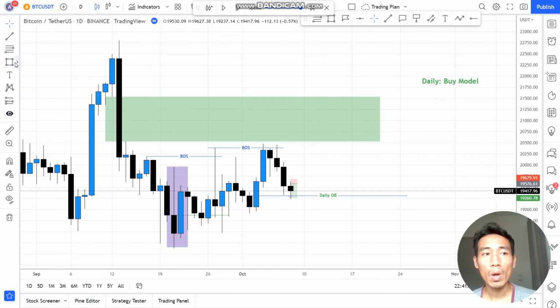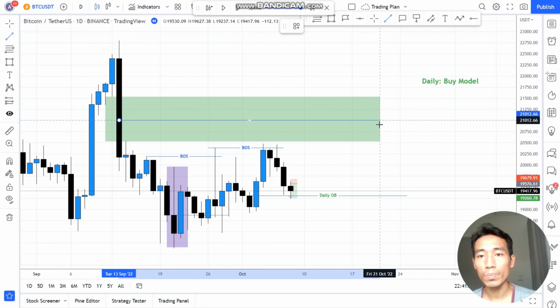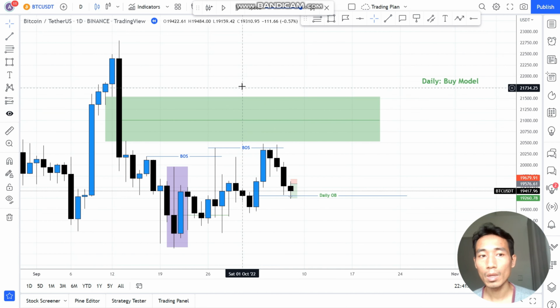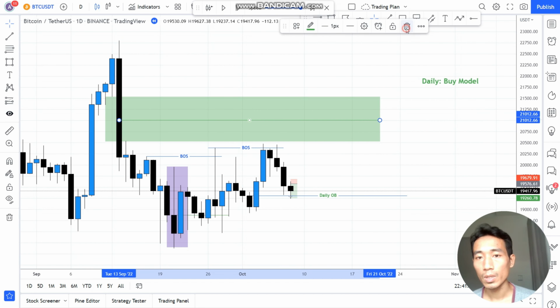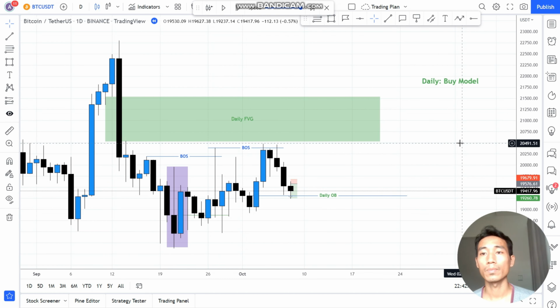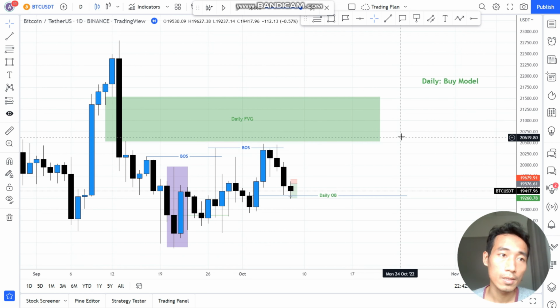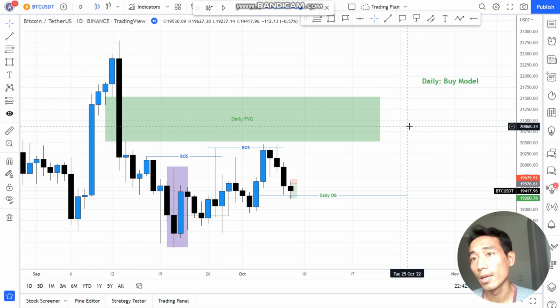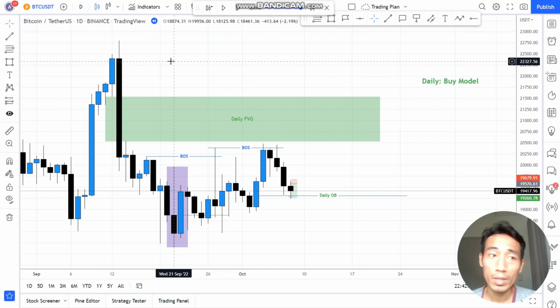I'm going to use the mean threshold of this fair value gap to measure the potential that price can go into it. This is how I analyze this, and I know I don't really structure things in an easy order, but that's what reality looks like.